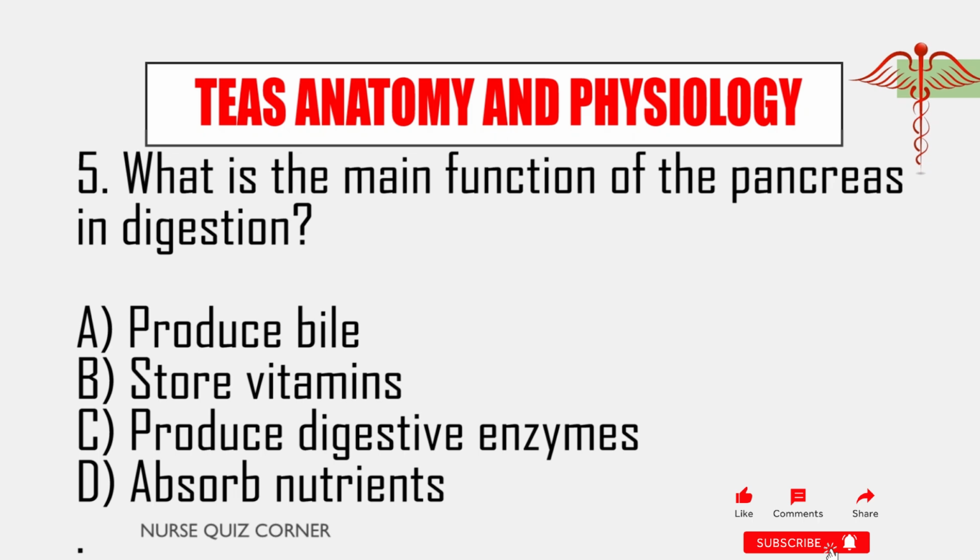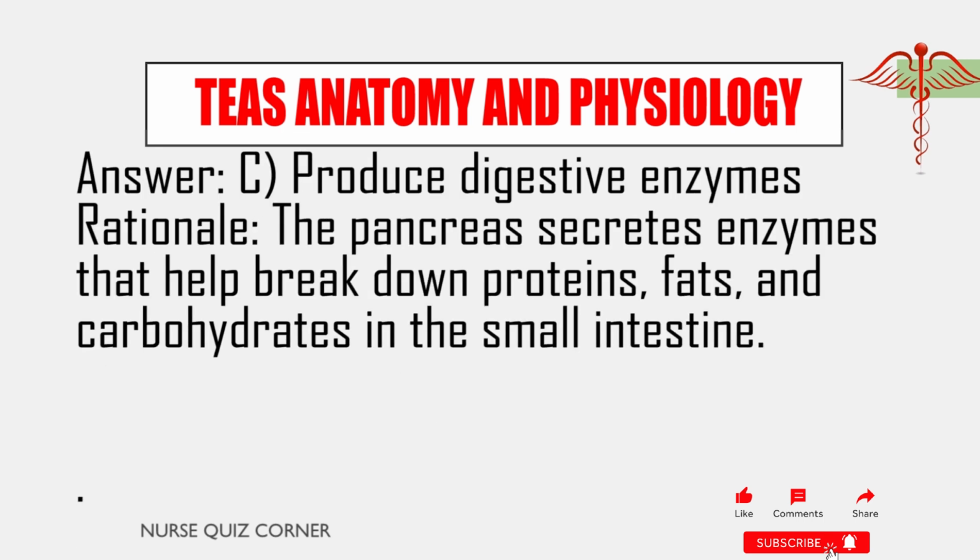5. What is the main function of the pancreas in digestion? A. Produce bile. B. Store vitamins. C. Produce digestive enzymes. D. Absorb nutrients. Answer: C. Produce digestive enzymes. Rationale: the pancreas secretes enzymes that help break down proteins, fats, and carbohydrates in the small intestine.